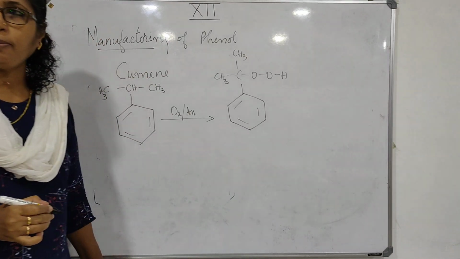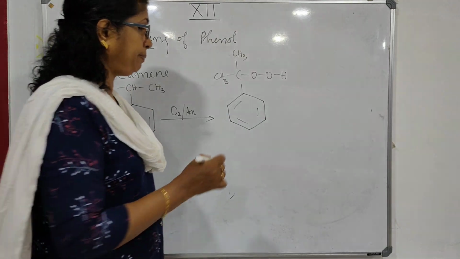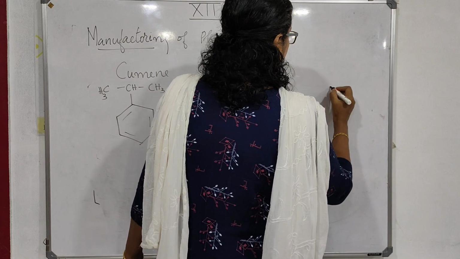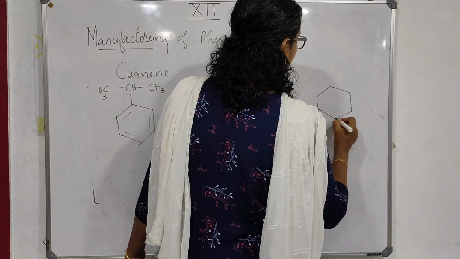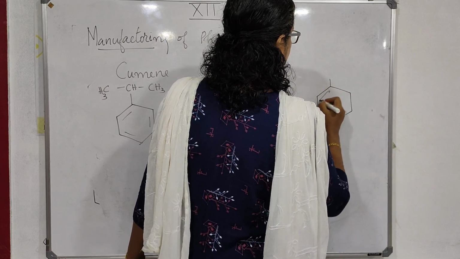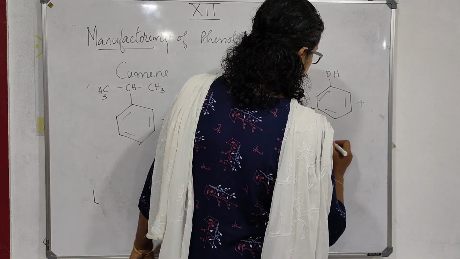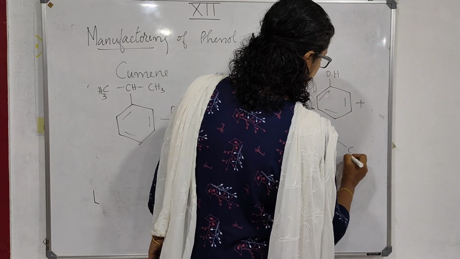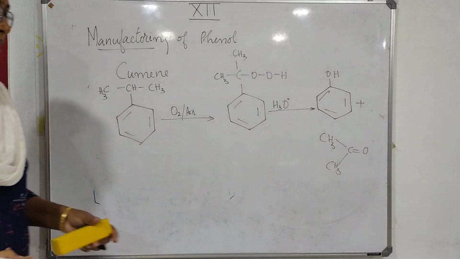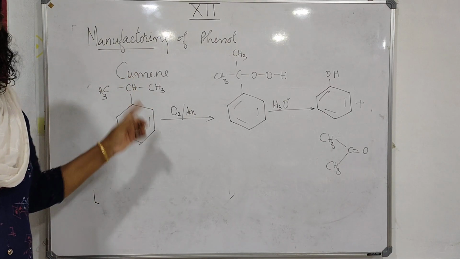This is cumene hydroperoxide. Peroxide means an O-O bond must be there, which on hydrolysis will give you phenol, and the byproduct is acetone, CH3, C double bond O. So phenol is manufactured from a compound called cumene.